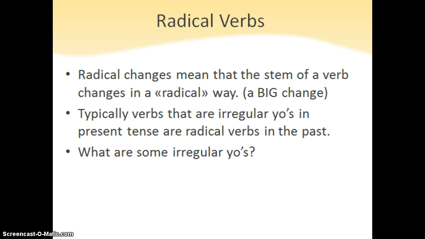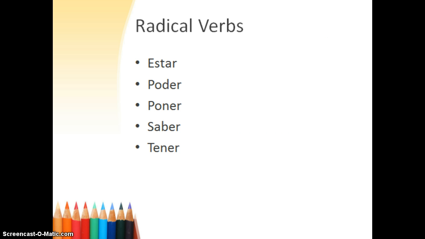Typically, verbs that are irregular yos in the present tense are going to be radical verbs in the past tense, the preterite tense. So when we think about irregular yos, things like estar, poner, saber, tener, those are all going to be radical changes. So these are the ones we're going to be working with: estar, poner, saber, and tener.